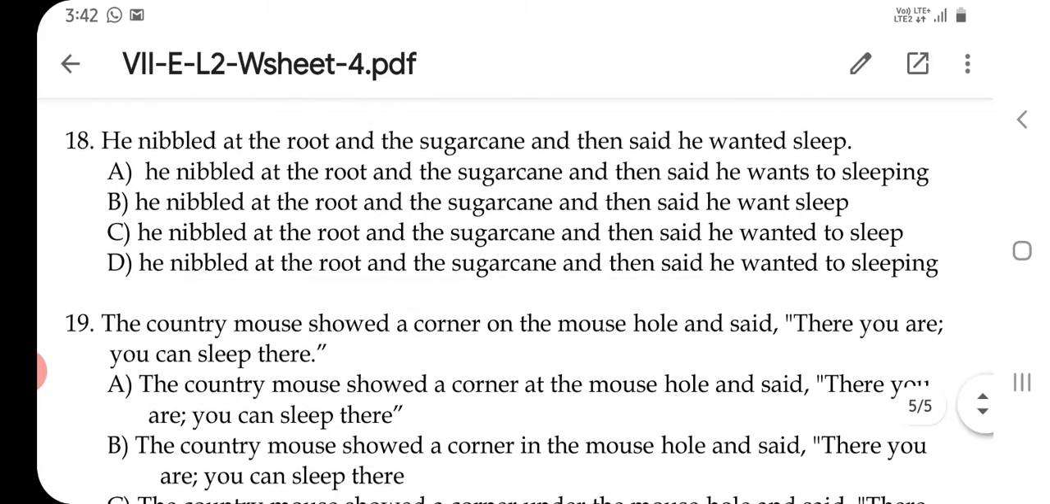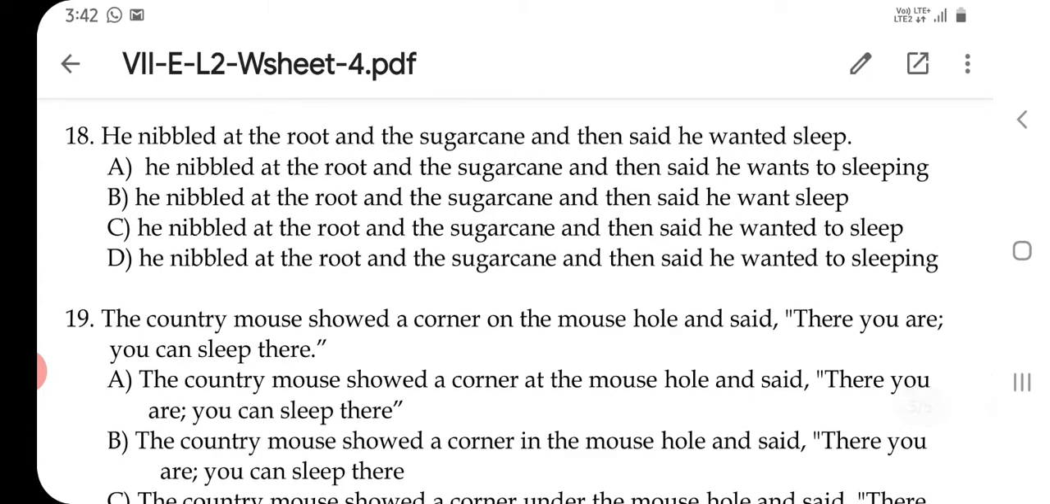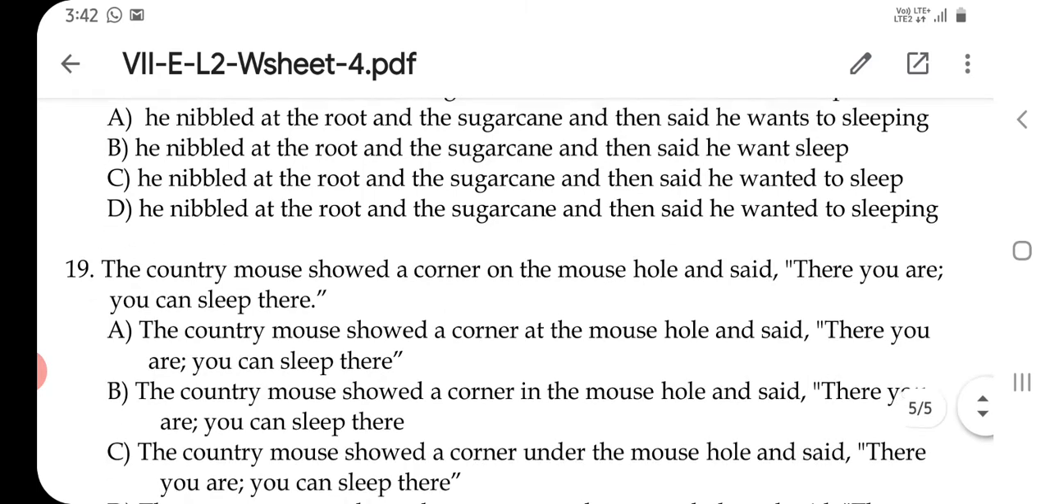He nibbled, wanted to sleep. The word to should be followed by the infinitive. To indicates a purpose. He wanted to sleep.